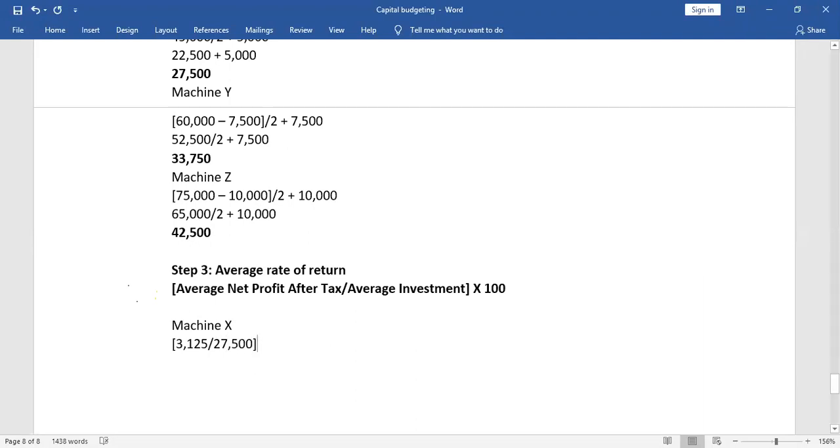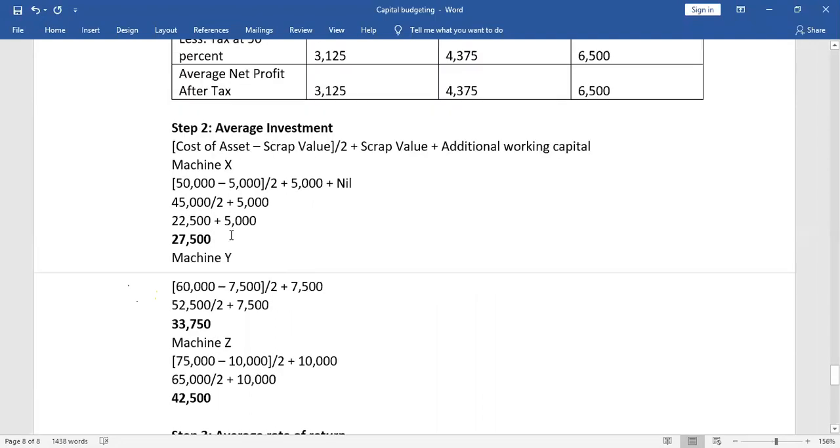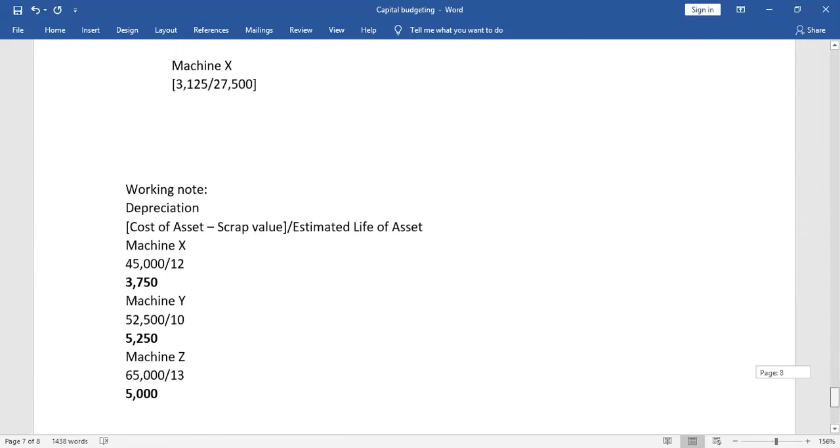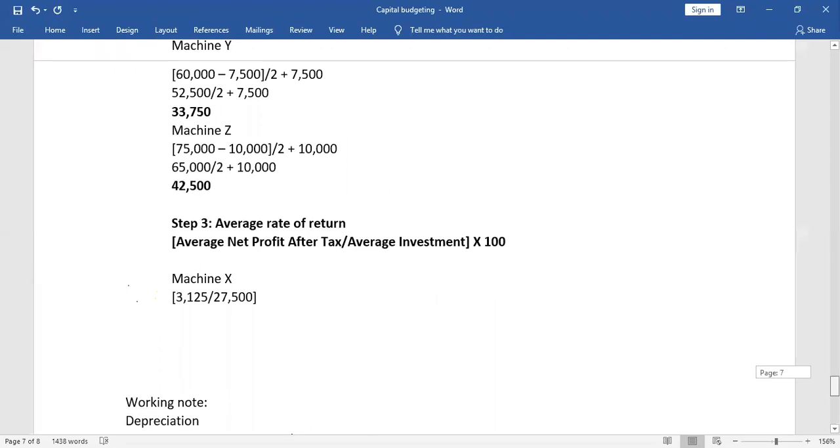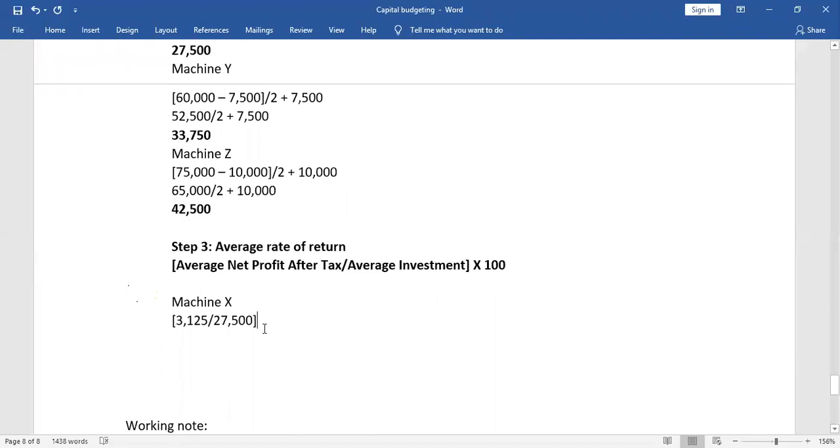Average investment is here, and average net profit after tax is here from the first step and from the second step. Into 100. What answer are you getting? Are you getting 11.36%? Yes, very good, 11.36%.